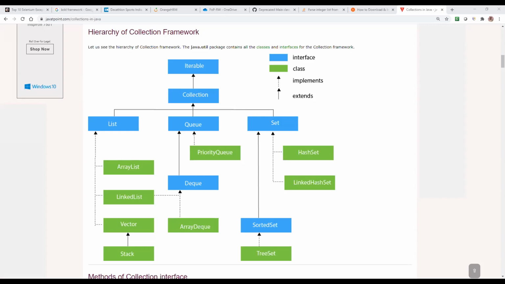No null pointers, but we can allow duplicates. Then we will choose queue. Set means no duplicates, but allows null pointers. Queue is the opposite of set. It allows duplicates, but null pointers are not allowed.